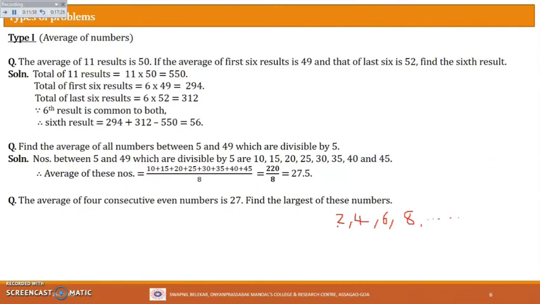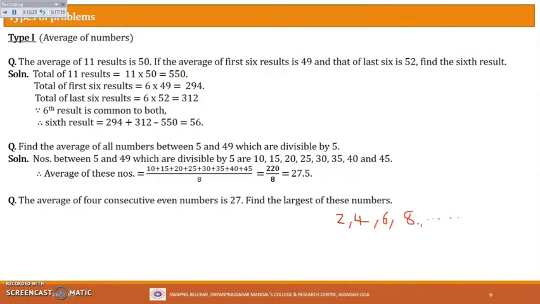And keep on going. So you see here, what is the difference between these consecutive even numbers? 4 minus 2 is 2. 6 minus 4 is 2. 8 minus 6 is 2. So suppose I have given you the even number 2, and I want to know the next even number. So what will I do? I will add 2 to this number, right? So 2 plus 2 will be 4. Correct? So if I want the next even number, I'll add 2 to this number. So 2 plus 4, that is 6 and so on.